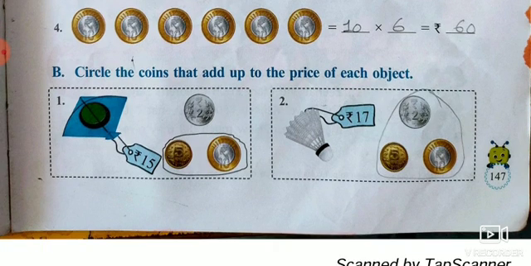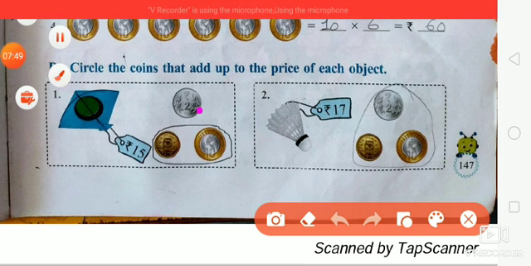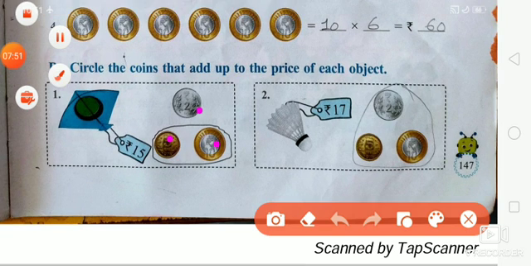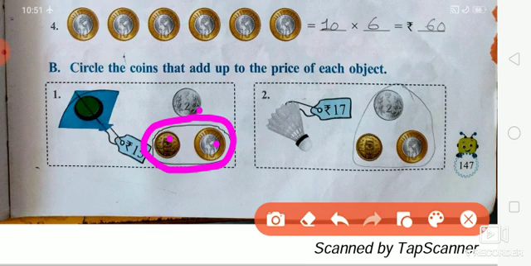Now next, circle the coins that add up to the price of each object. Look here, first object, kite, 15 rupees. 10 plus 5 coins is equal to 15 rupees. Second, rock candy, 17 rupees.